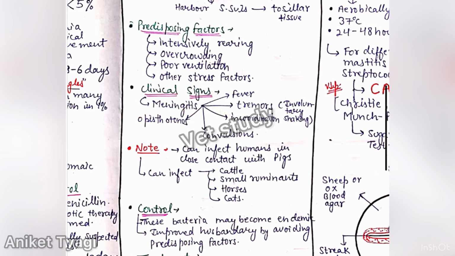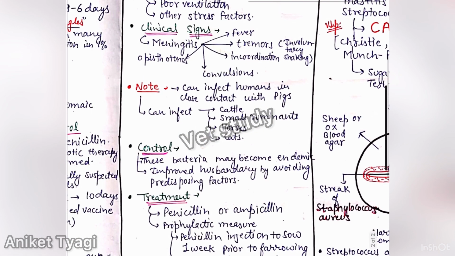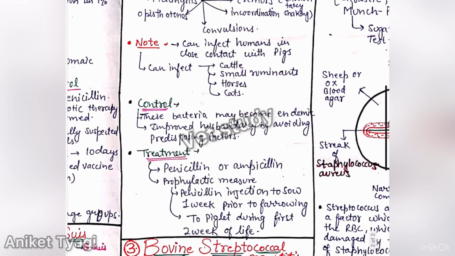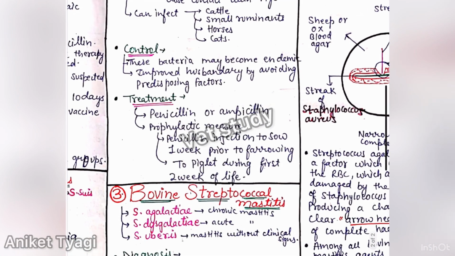Next we have a note. This Streptococcus suis can infect humans who are in close contact with pigs, like in piggeries, and it can infect cattle, small ruminants, horses, and cats. Next we have control. These bacteria may become endemic, and the only control measure is improved husbandry by avoiding the predisposing factors. Next we have treatment. Treatment is general antibiotic treatment like penicillin and ampicillin, and prophylactic measures include penicillin injection to the sow 1 week prior to farrowing, and to piglets in the first 2 weeks of life. So this is the prophylactic measure.